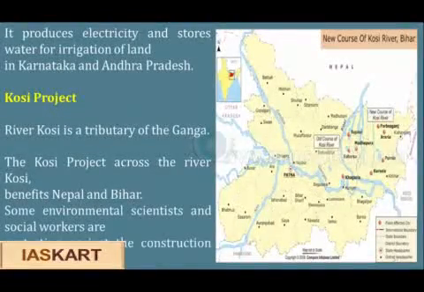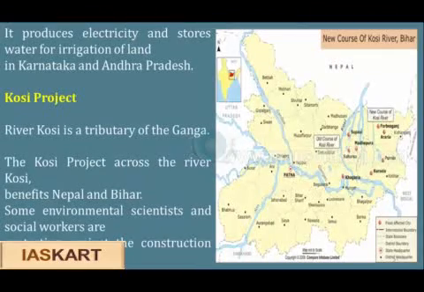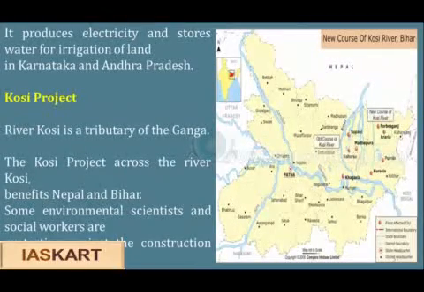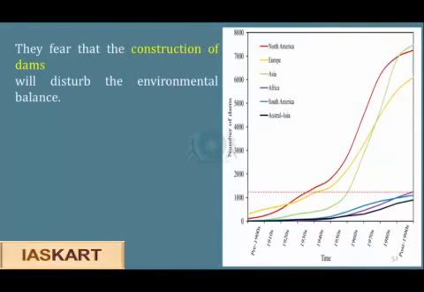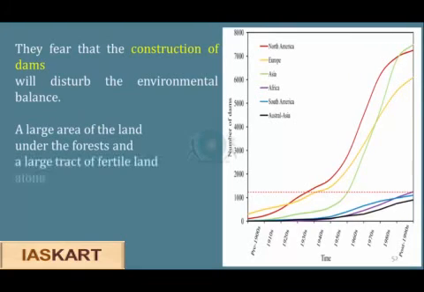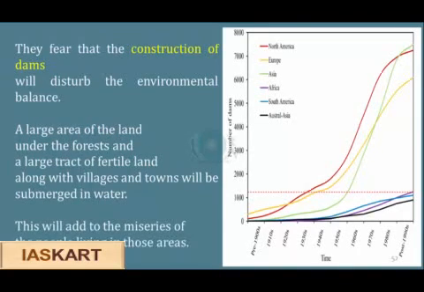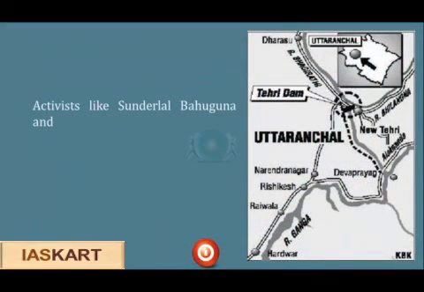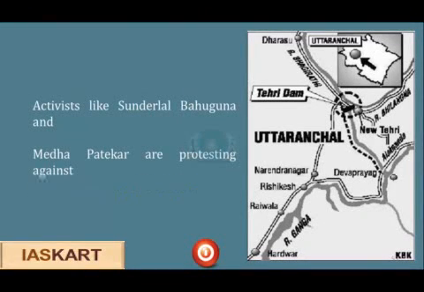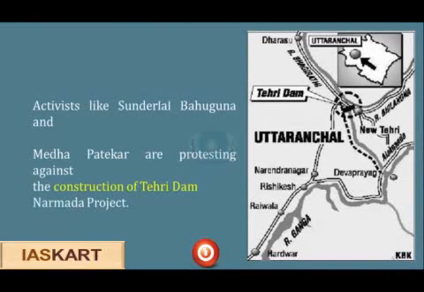Some environmental scientists and social workers are protesting against the construction of new dams. They fear that the construction of dams will disturb the environmental balance. A large area of the land under the forests and a large tract of fertile land along with villages and towns will be submerged in water. This will add to the miseries of the people living in those areas. Therefore, activists like Sundarlal Bahuguna and Medha Patkar are protesting against the construction of the Tehri Dam and the Narmada project.